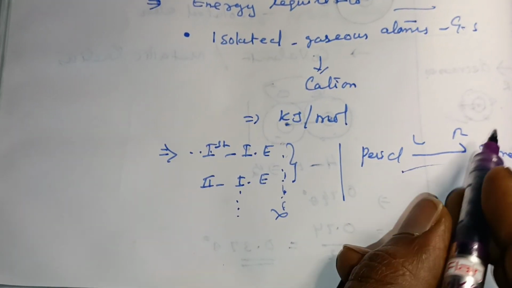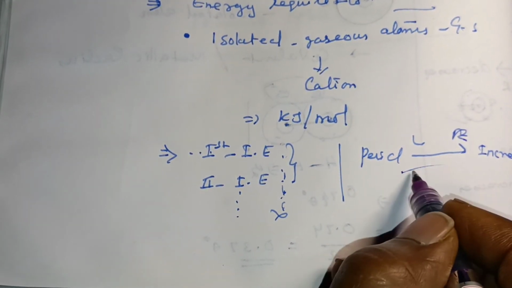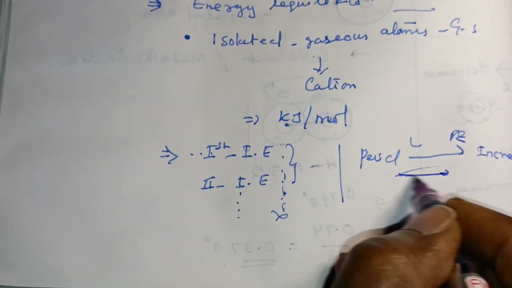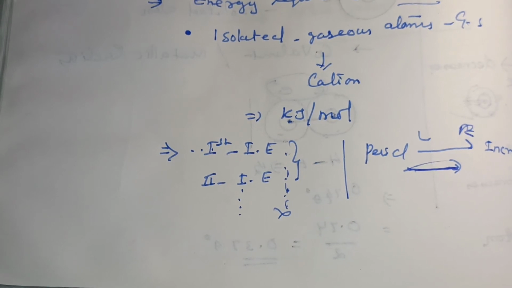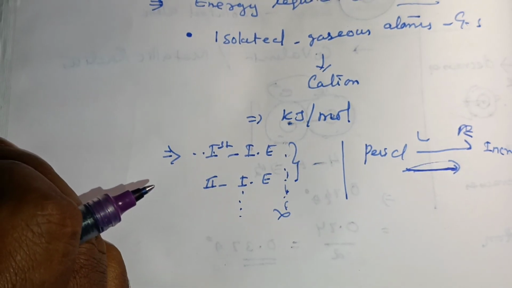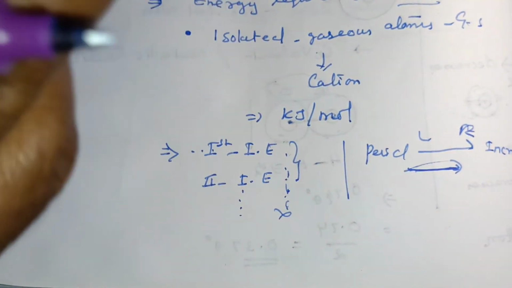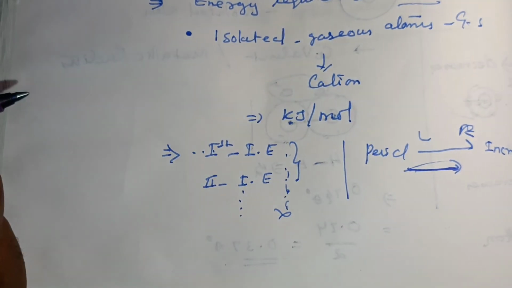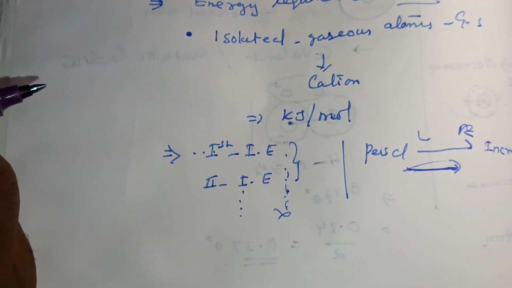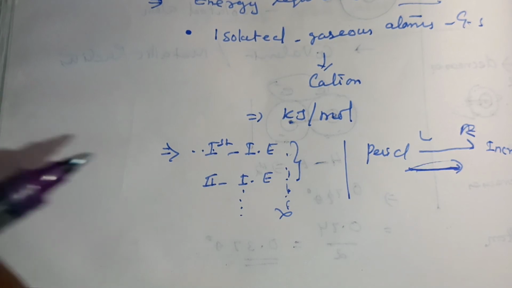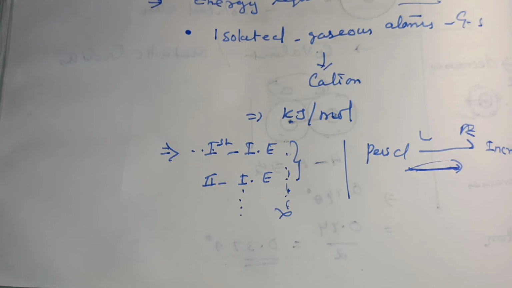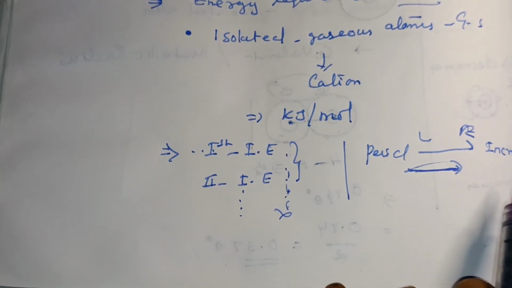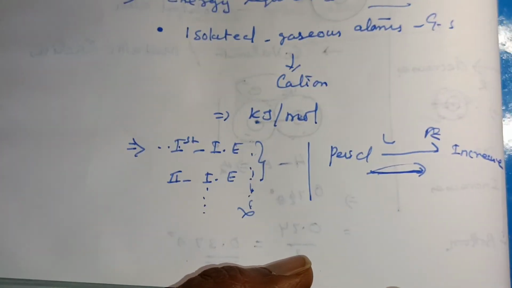Why? Because in the period there is a strong attraction between the nucleus and the outermost shell. So the electrons cannot be removed easily from the isolated gaseous atoms. So in the periods, more ionization energy is required to remove the electron. That is why ionization energy increases along the period.